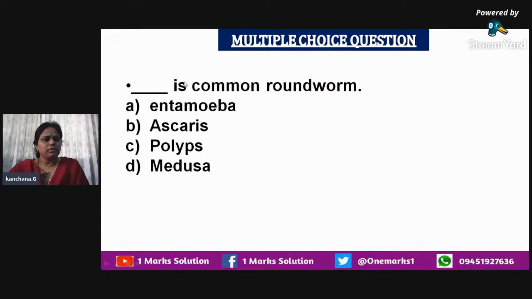Then they have asked which is the common roundworm, which is very simple. As we know, the common roundworm is called Ascaris. Just now we saw about the other organism like Entamoeba, which causes amoebiasis. So the roundworm which they have asked here in the question is Ascaris.